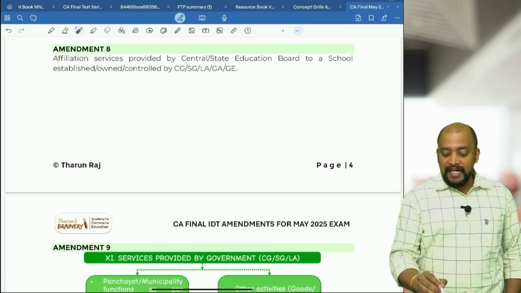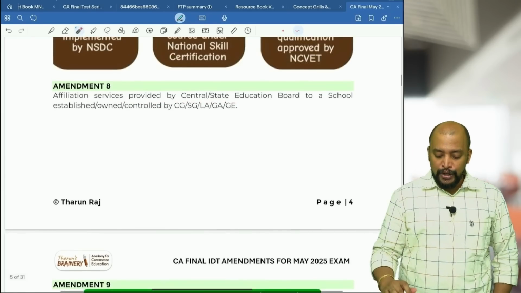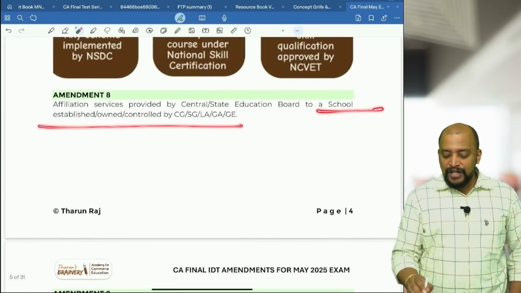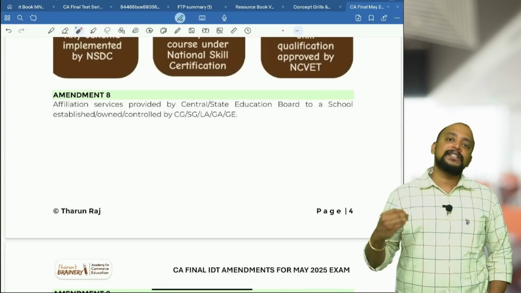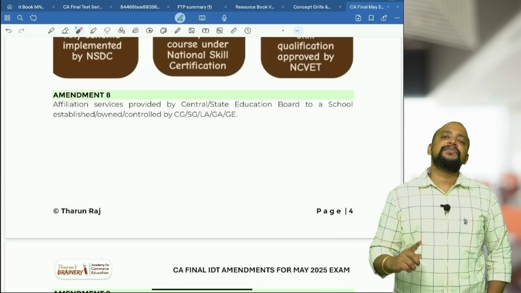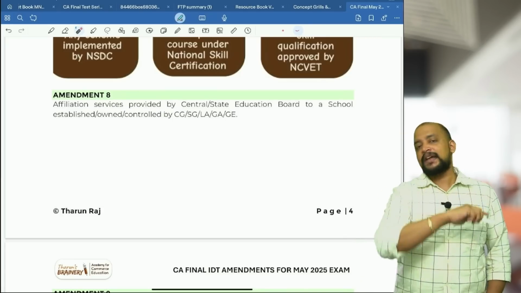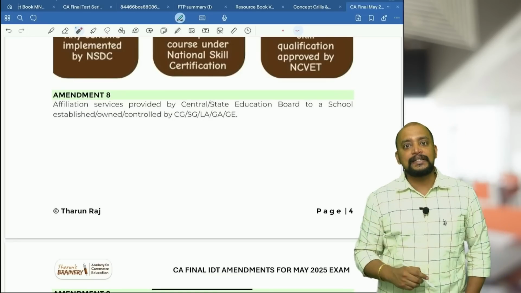See this: affiliation services provided by a central or state education board to a school established, owned or controlled by government. Very, very important. If a private school also pays affiliation fees, the affiliation fees received from the private school by the CBSE or state board will be taxable. That is not exempted.